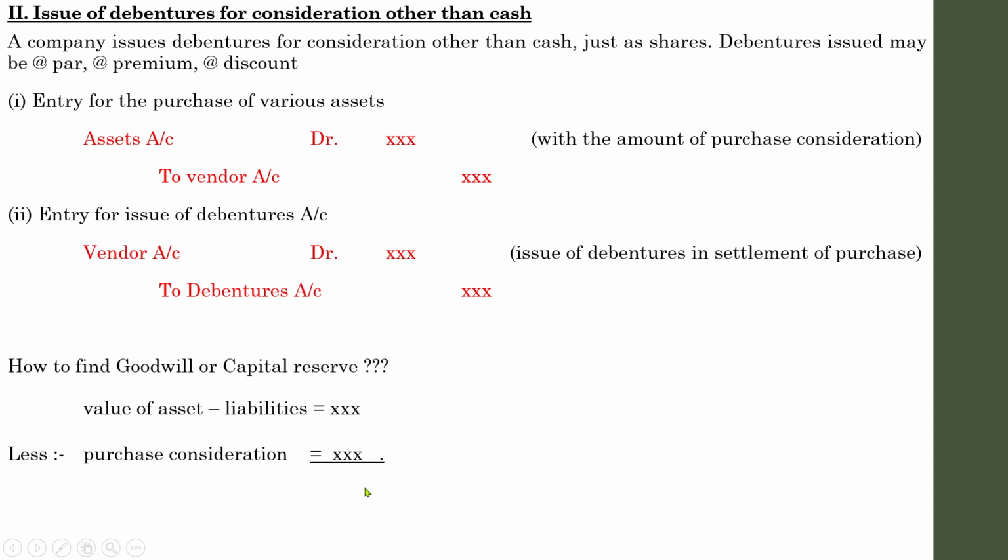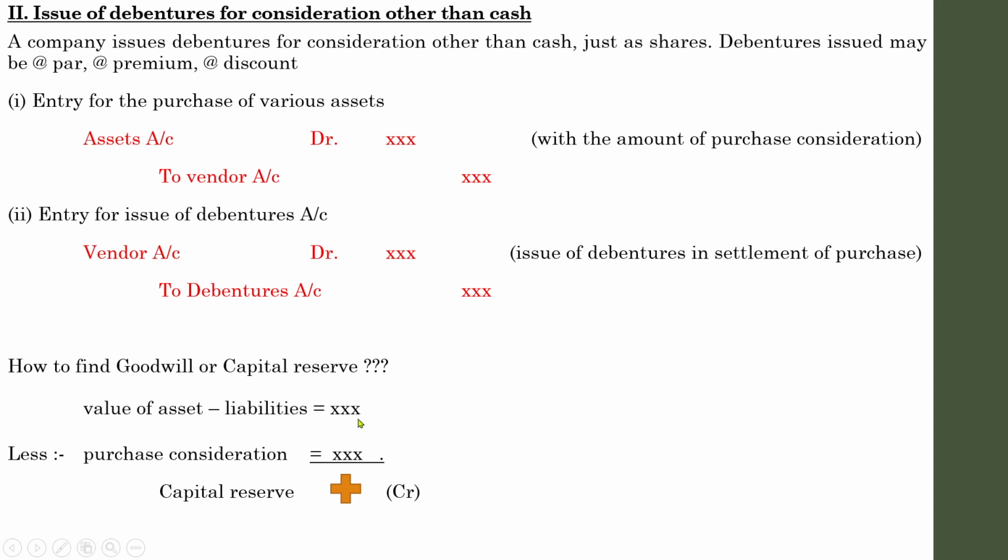These two amounts have some significance. If you are getting a positive amount, that difference amount is considered as capital reserve. I mentioned an example before. I am intending to purchase the business of Mr. X for 7 lakhs, but after measuring the difference between the assets and liabilities of Mr. X, I found that the value of that business was 7,50,000.